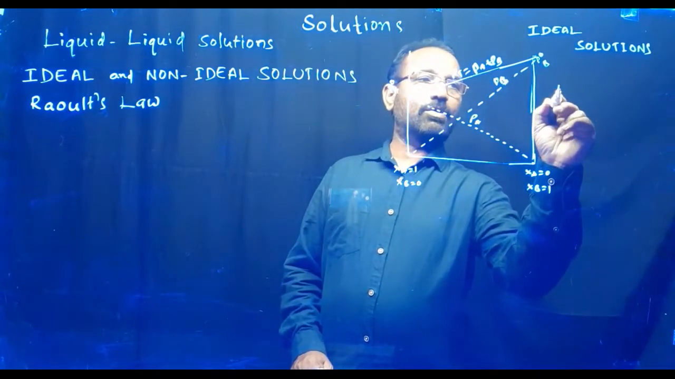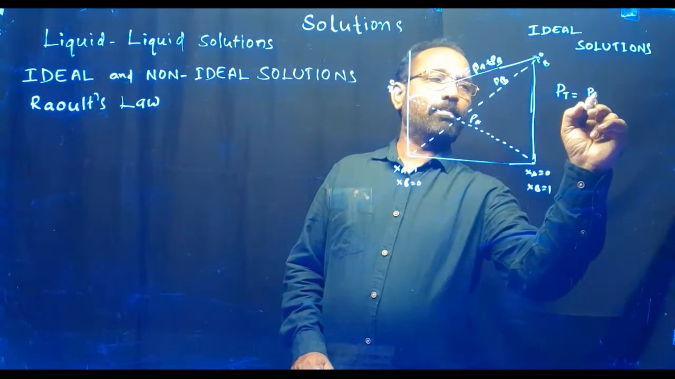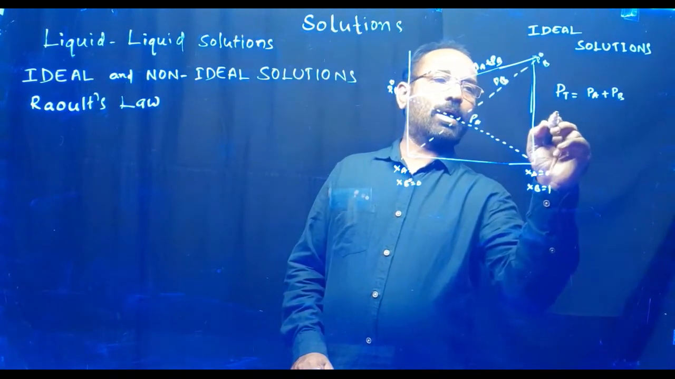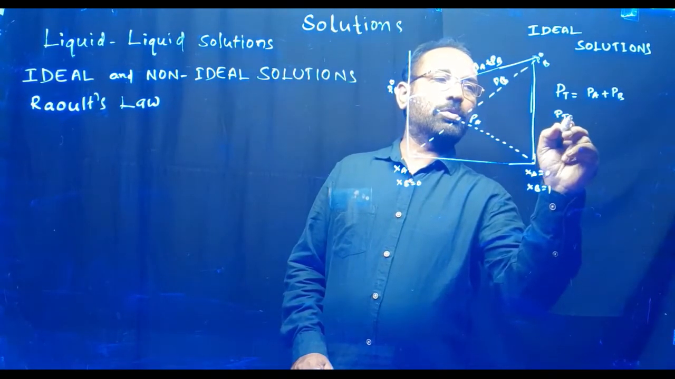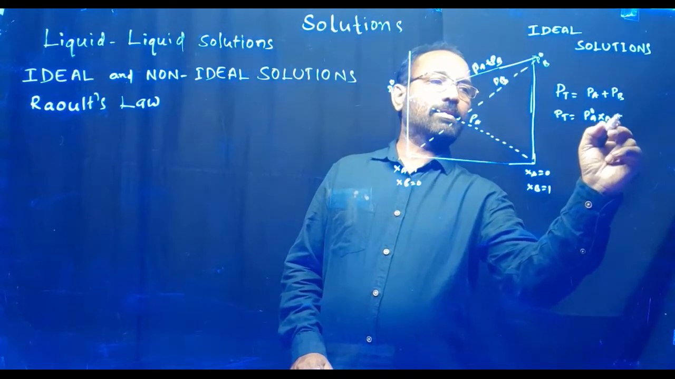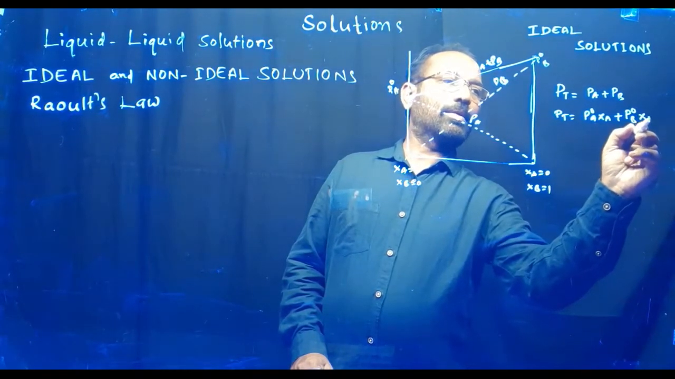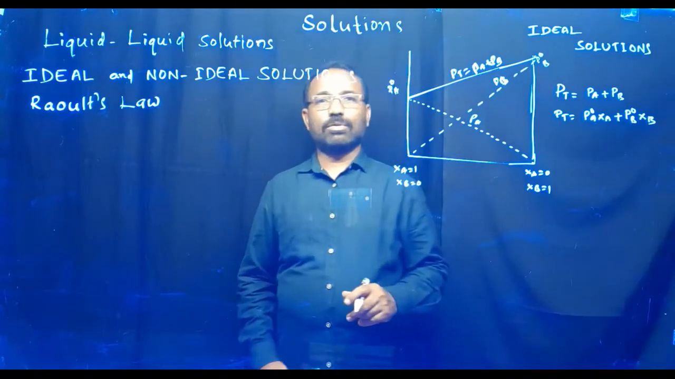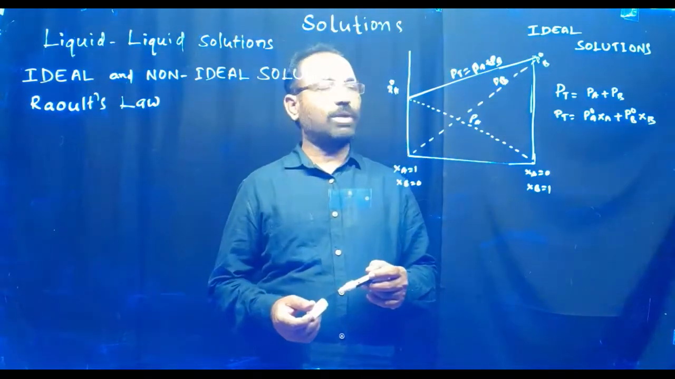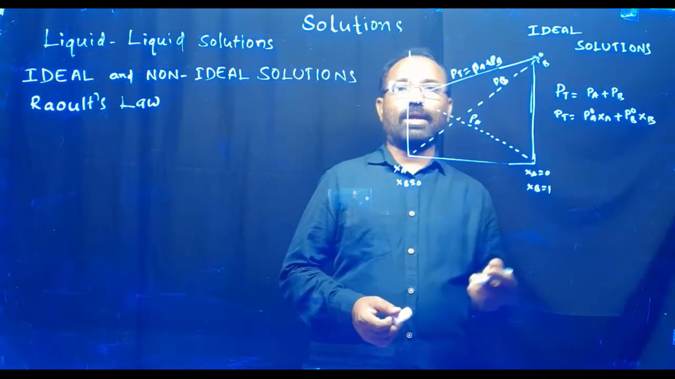In case of ideal solutions, P total equals PA plus PB, or P total equals P naught A into XA plus P naught B into XB. So in case of ideal solutions, the P total is equal to the sum of the partial pressures of liquid A and liquid B.